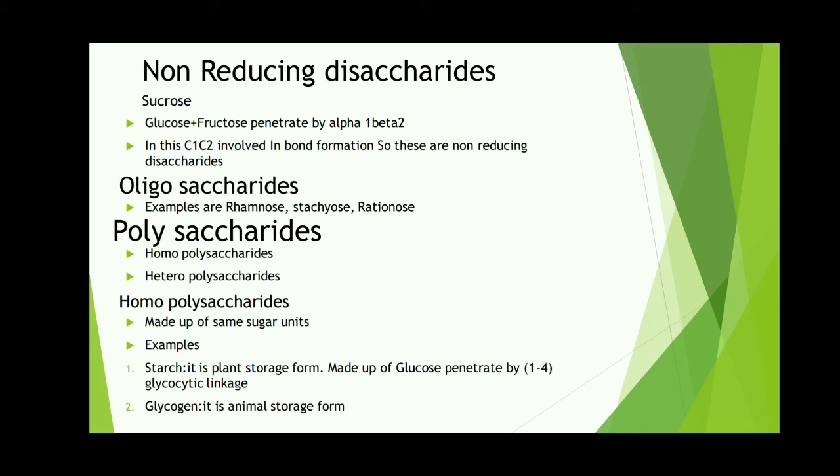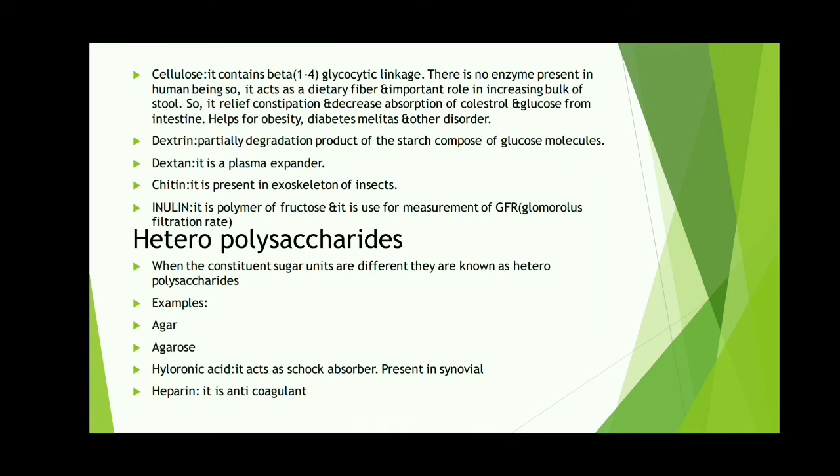The first one is starch. Starch is the plant storage form, made up of glucose joined by 1 to 4 glycosidic linkage. Glycogen is the animal storage form. Another example is cellulose.